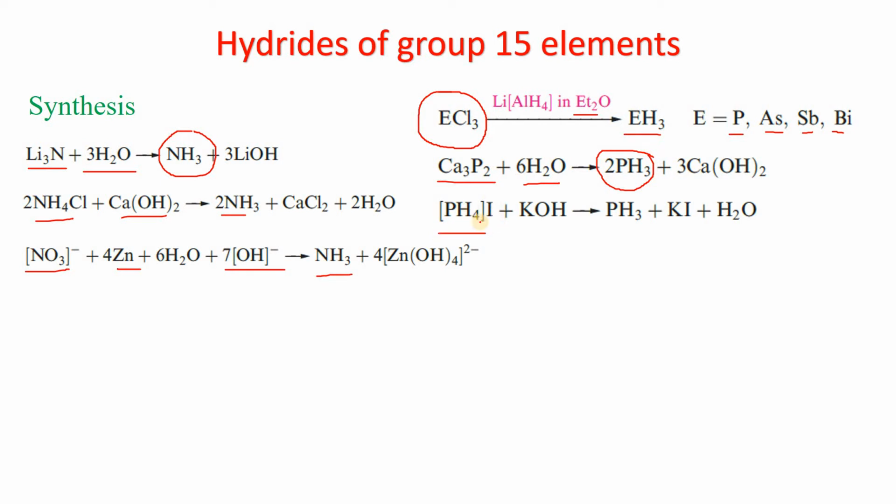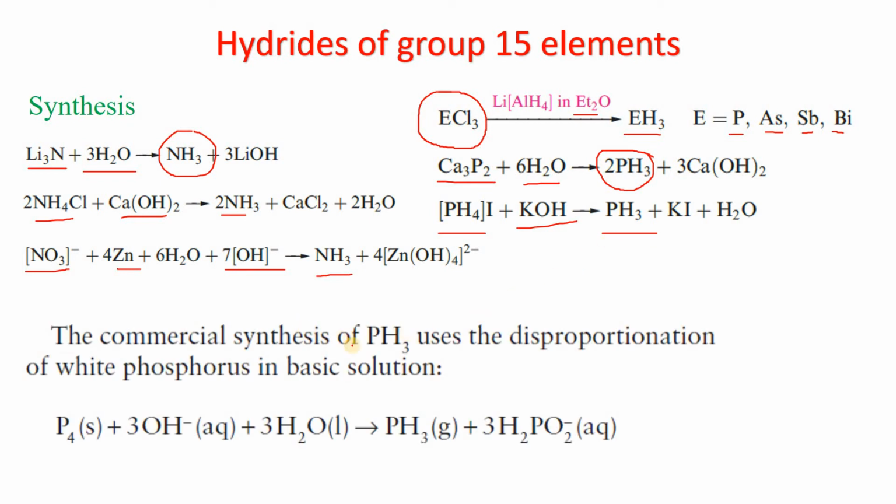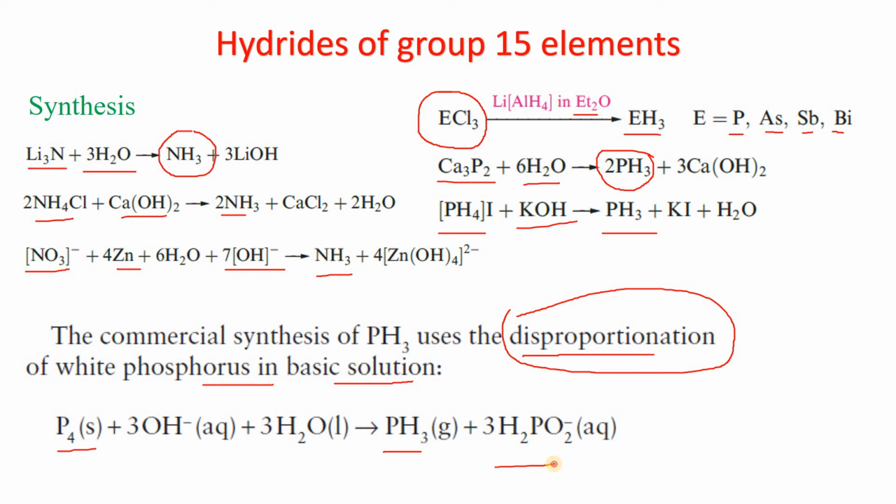And another way, we can use the iodide salt with potassium hydroxide and we also get the phosphine. The commercial synthesis of phosphine uses the disproportionation of white phosphorus in a basic solution. Disproportionation means the same molecule is oxidized and reduced. So elemental phosphorus, when treated with water in the basic medium, gives the phosphine gas and H2PO2 minus in the aqueous solution.